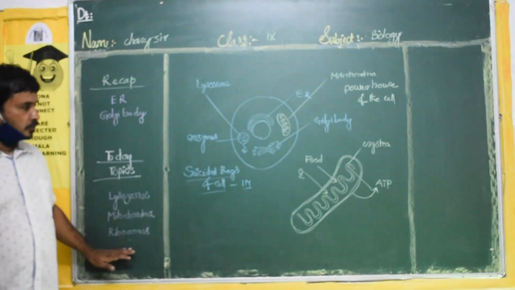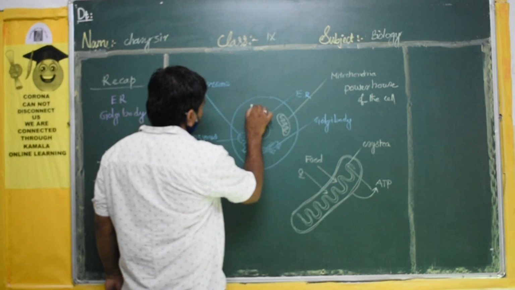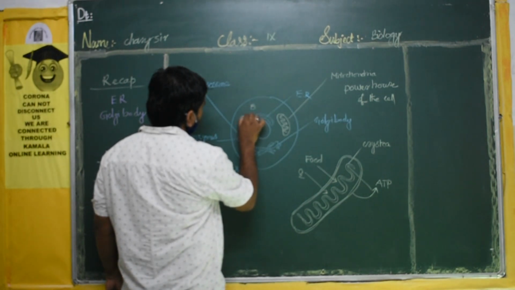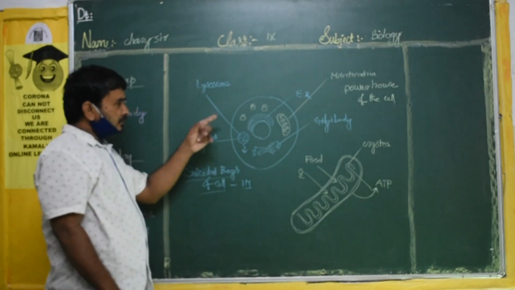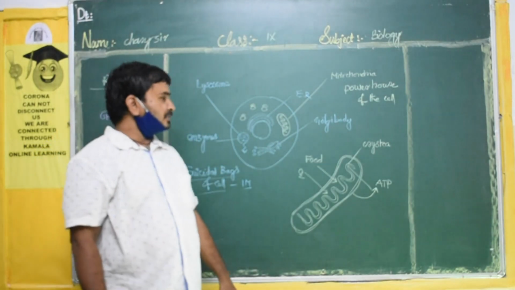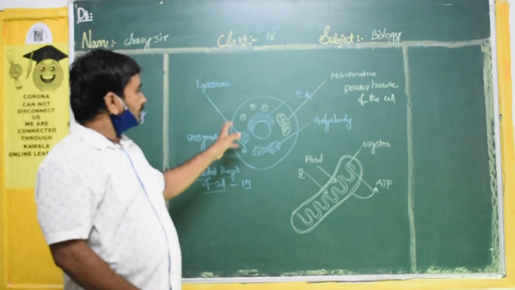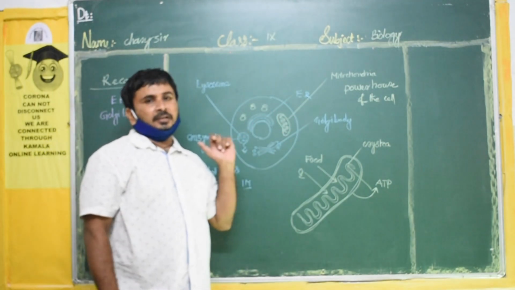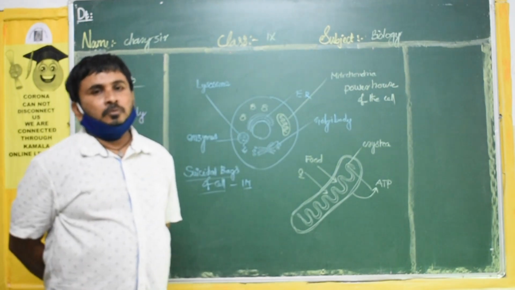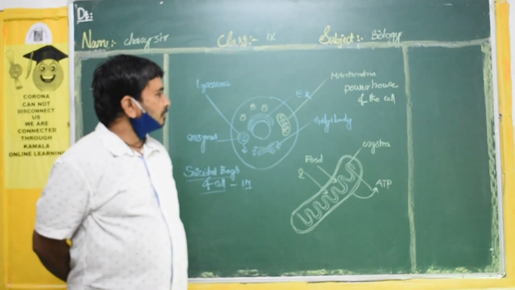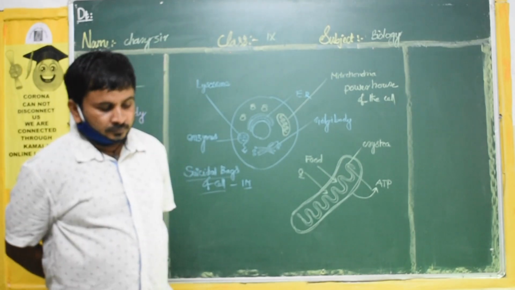We will go to the ribosomes. Ribosomes will be there inside the cytoplasm. I think this name we already discussed previously. Tell me where? Yes, in the endoplasmic reticulum we discussed already. That is rough endoplasmic reticulum and smooth endoplasmic reticulum. What is the difference between rough endoplasmic reticulum and smooth endoplasmic reticulum?